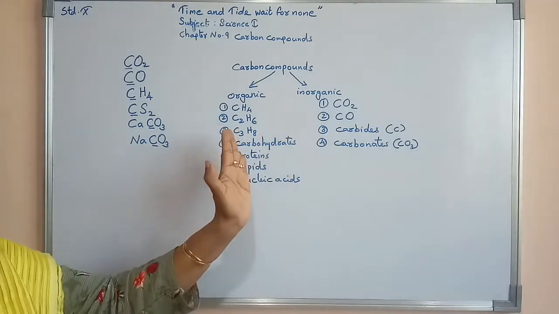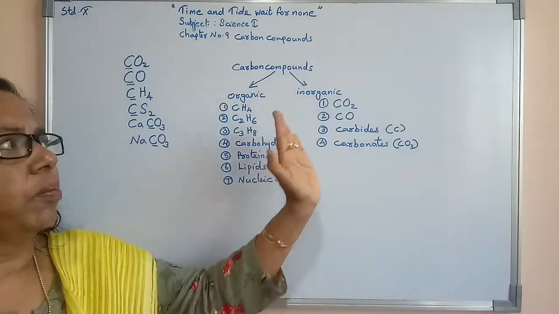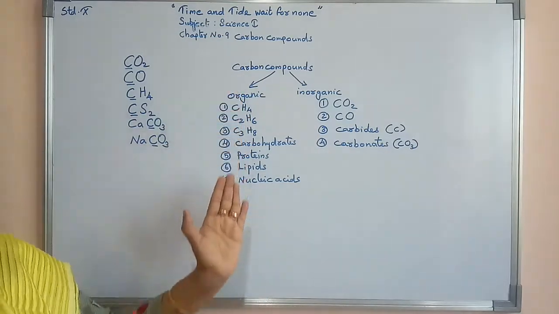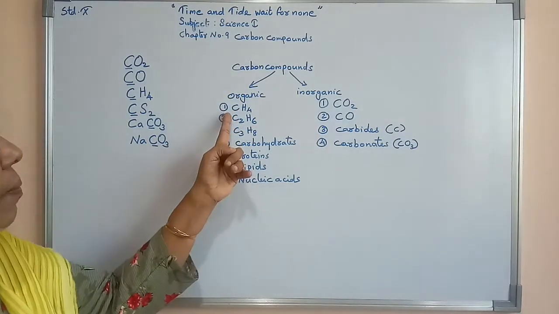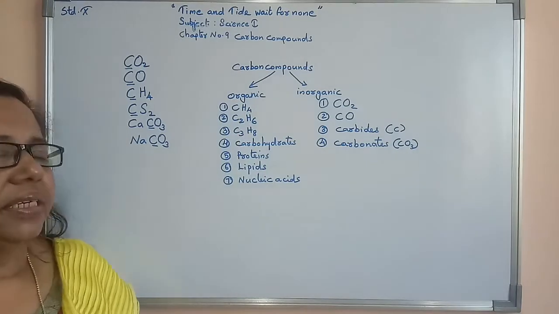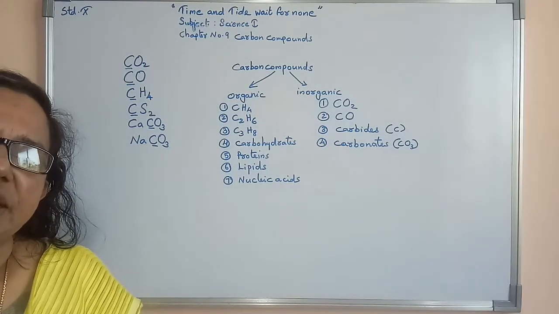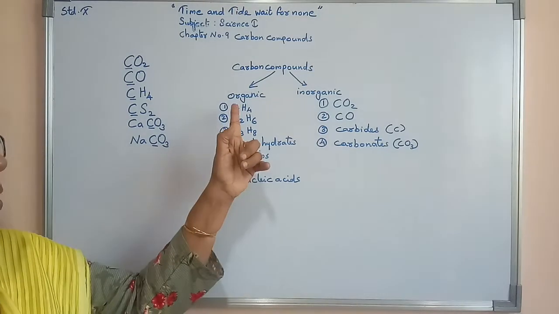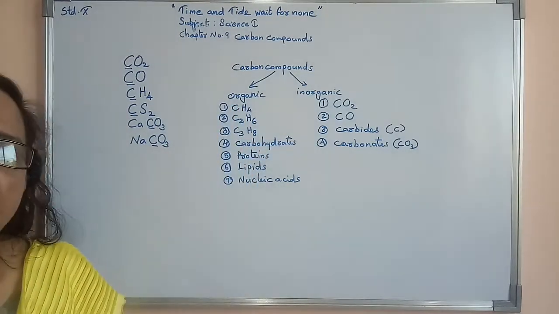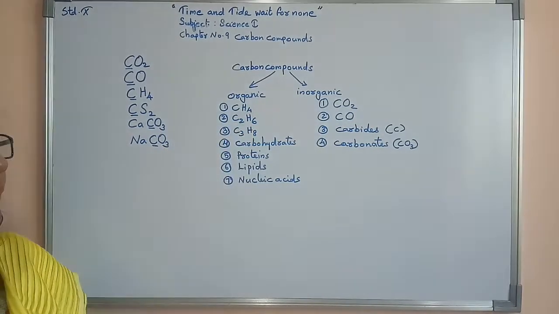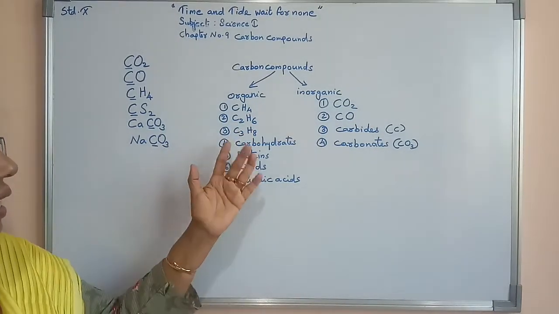Now what is the difference between organic carbon compounds and inorganic carbon compounds? In organic carbon compounds, carbon as well as hydrogen are the essential elements. Along with carbon there will be hydrogen in all cases.